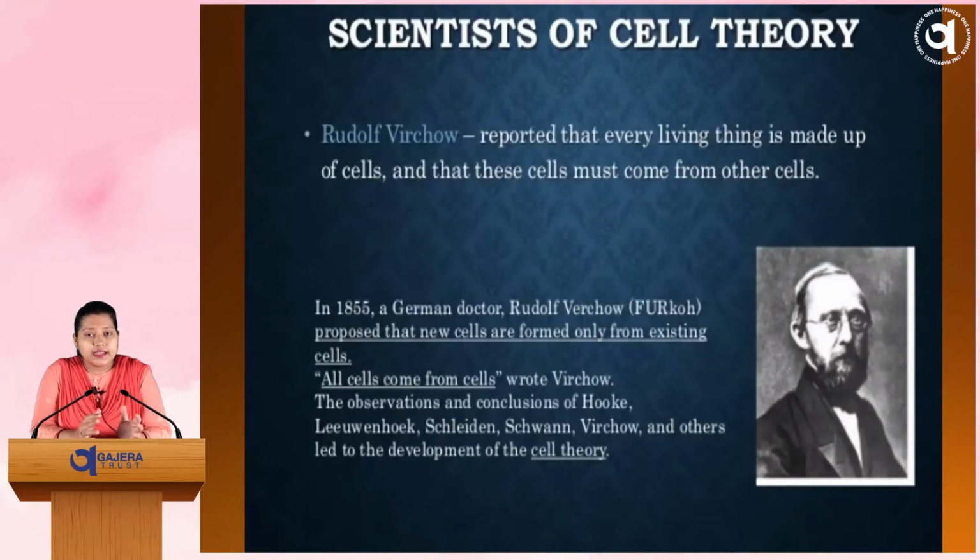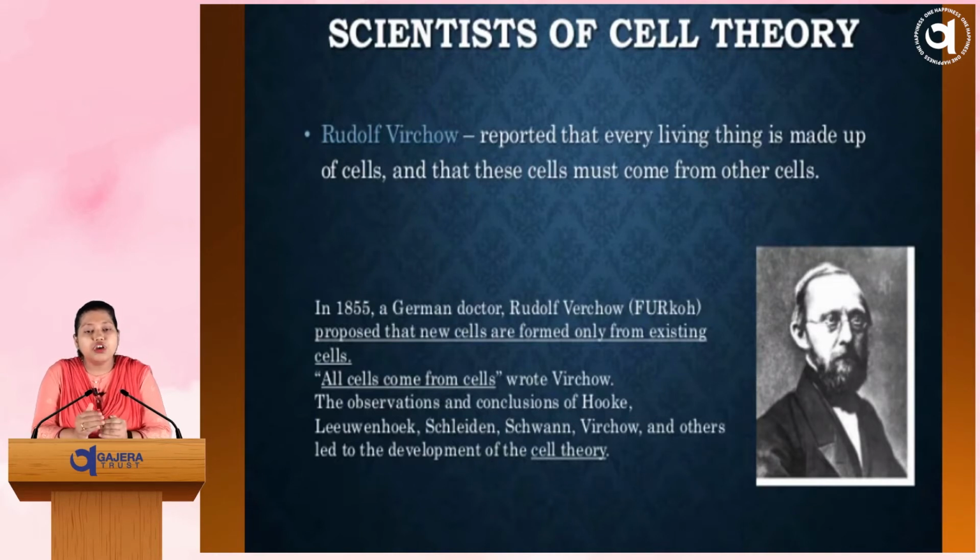The next topic is the scientists of cell theory. After it was confirmed that cells are living things and cells make the whole organism, some scientists researched more about it, and in 1855, a German doctor named Rudolf Virchow proposed that new cells are formed only from pre-existing cells.